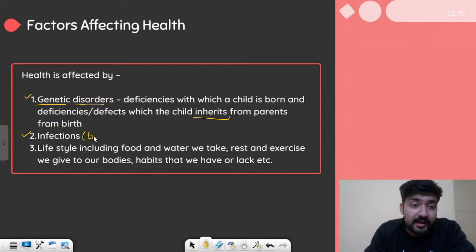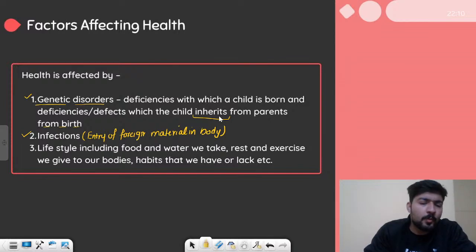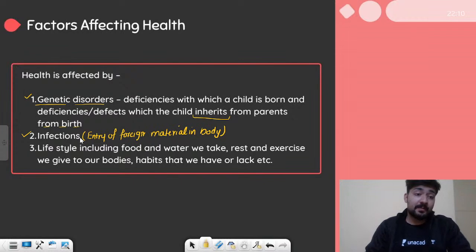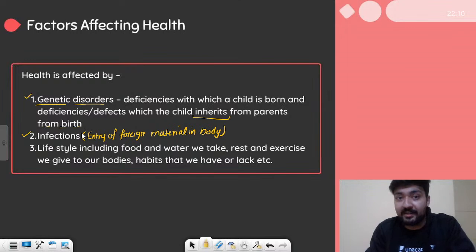Infection means entry of foreign material inside the body. Foreign material in body, right? So it can be any disease causing organism as well. It can be a pathogen. I hope that you know what a pathogen is. If not, don't worry, I will tell you what a pathogen is in today's lecture, right? So entry of all these disease causing organisms, they can cause infections, and infections also affect the health badly, adversely.